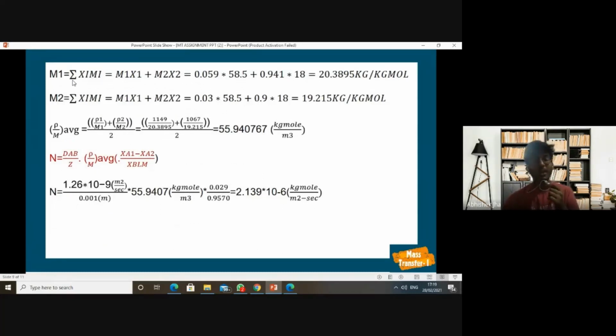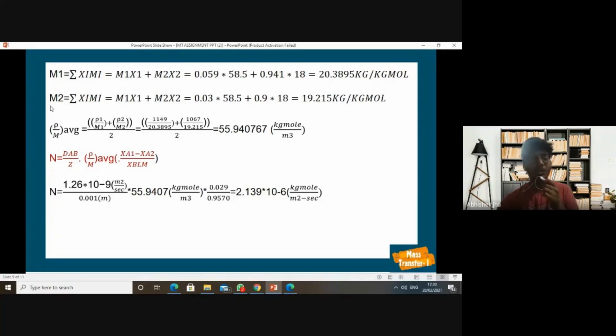Now we are calculating the average molecular mass of both the mixtures. For mixture 1, we calculate the average molecular mass using the formula summation xi mi. Here we have only two species, therefore M1 equals x1 m1 plus x2 m2. By putting the values, we obtain the value of M1 as 20.3895 kilogram per kg mole.